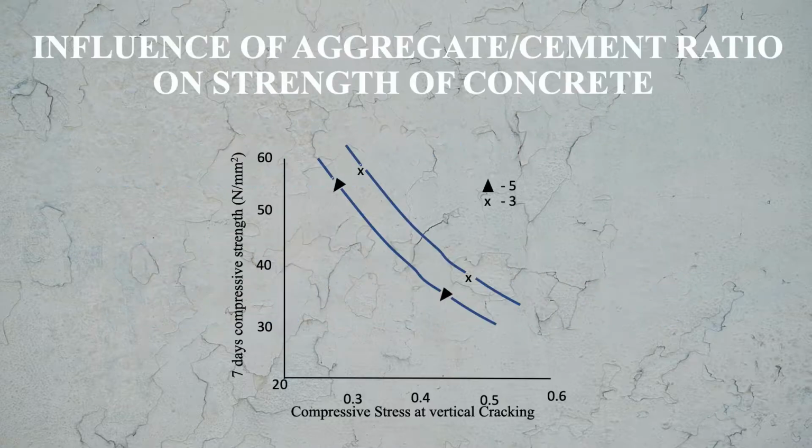Here you see the influence of aggregate cement ratio on strength of concrete. On x-axis you see the water cement ratio, on y-axis you see the 7 days compressive strength in Newton per mm square. And you see that with increase in water cement ratio, 7 days compressive strength is decreasing for both the cases. Here you see the two cases, aggregate cement ratio 5 and aggregate cement ratio 3. But for aggregate cement ratio 3, you get the higher compressive strength. But in both the cases, with increase in water cement ratio, the compressive strength is decreasing.